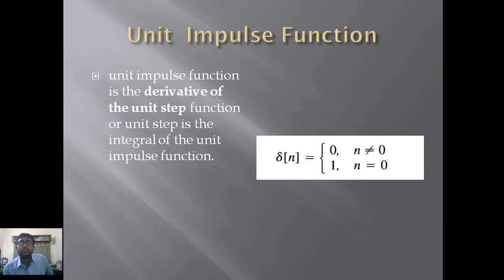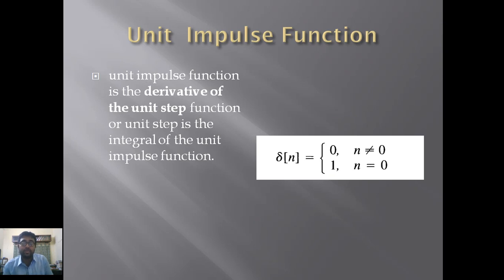Step and impulse. An important characteristic of the unit impulse function is that it is the derivative of the unit step function, or the unit step is the integral of the unit impulse function. It means if we take a derivative of the unit step function, we will get a unit impulse function. If we add a stream of unit impulse functions, we get a unit step function.